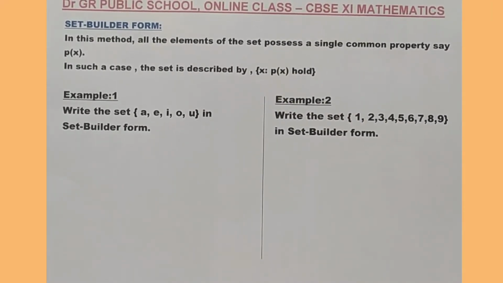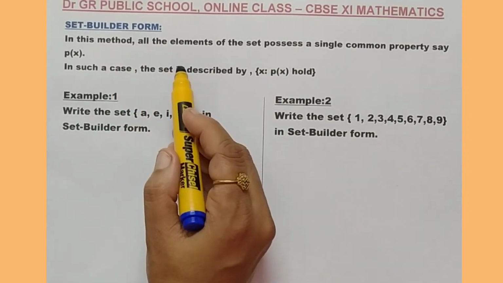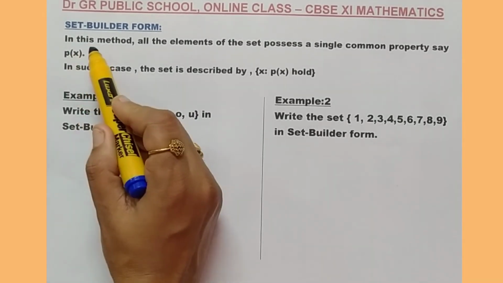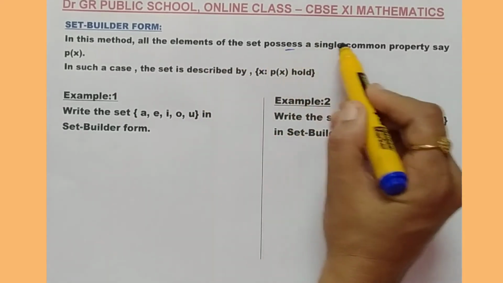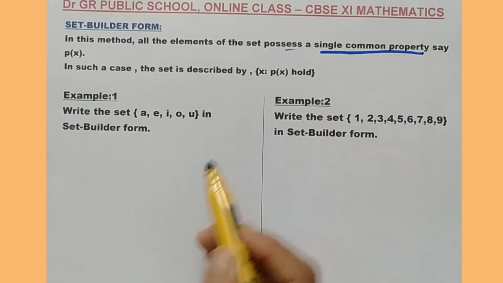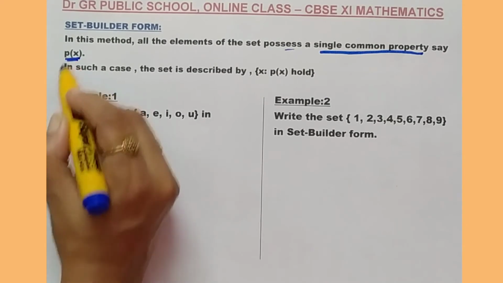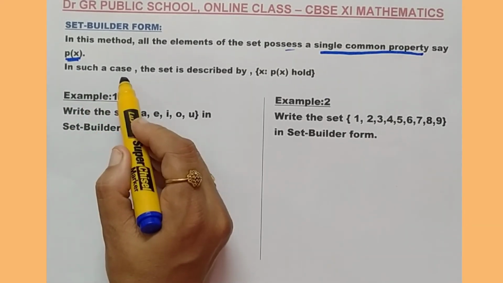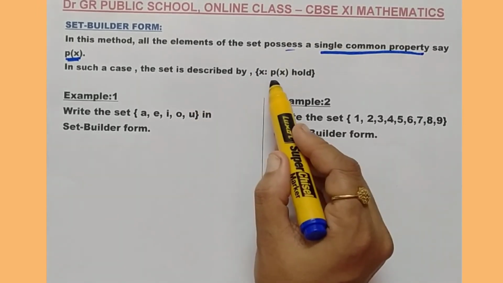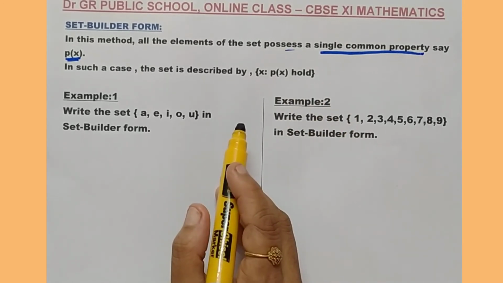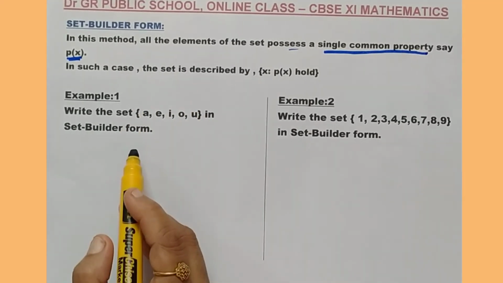Now, we are going to study the second method, set builder form. At first, we can discuss the definition and then come to the example. In this method, that is in set builder form, all the elements of the set possess a single common property. That is very important. That property I am going to say as P(x). In such a case, the set is described as: set of all x such that P(x) holds. You get a vague idea only. We can come to the example and then come back to the definition again.